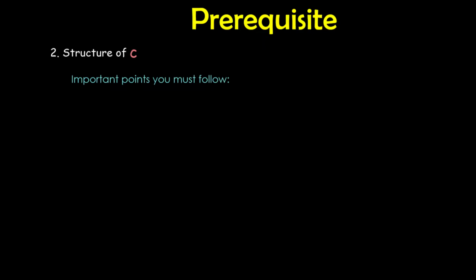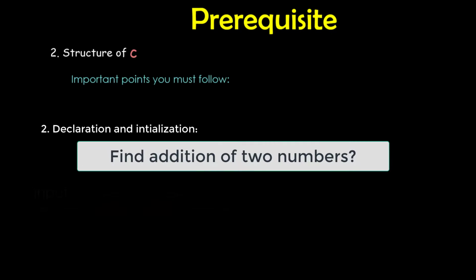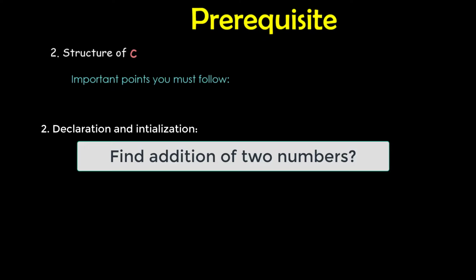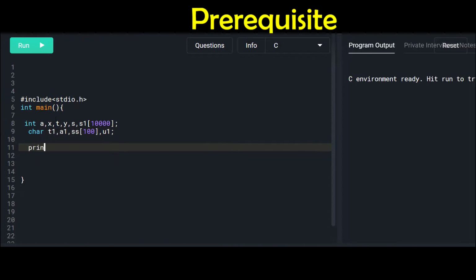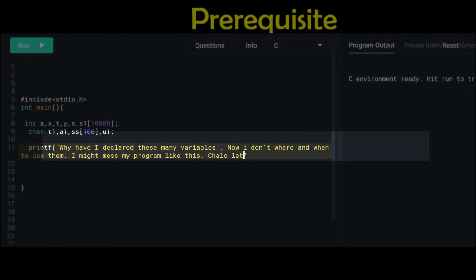Number 2. Declaration and initialization. Here, you need to analyze the inputs and output provided to initialize the variables accordingly. People take random variable names and get confused how and when to use the variables to project the logic for difficult questions. For example, let's say you are supposed to add two numbers.